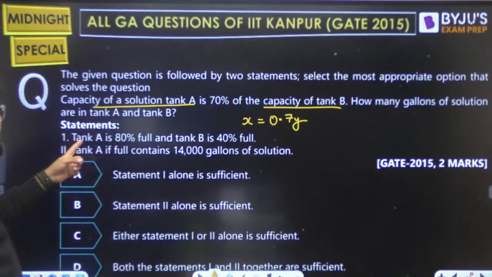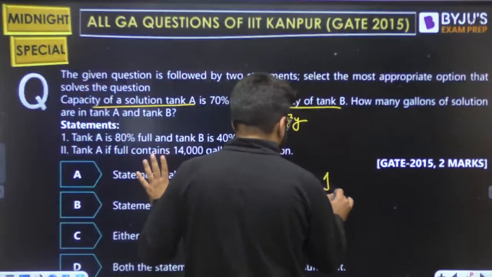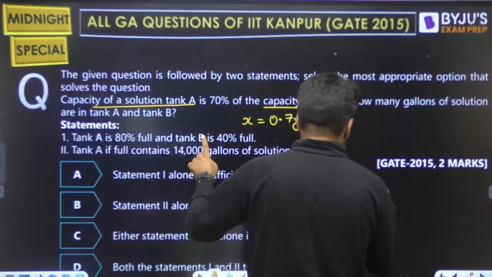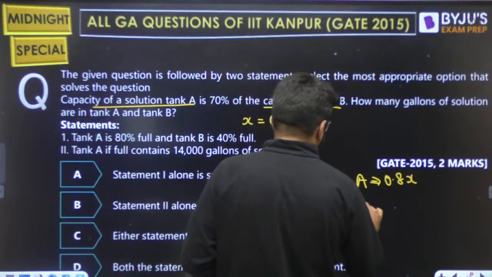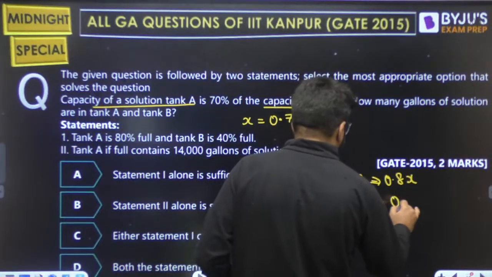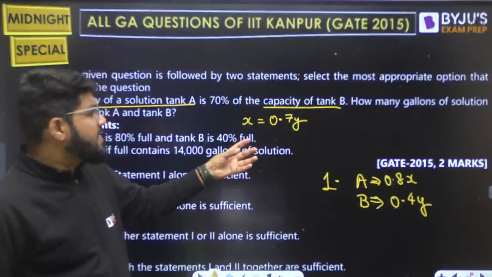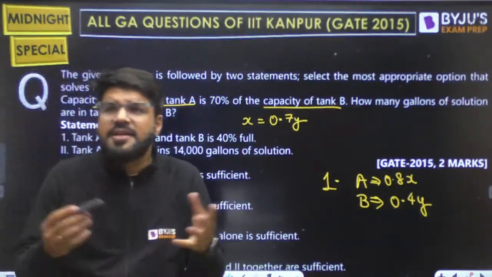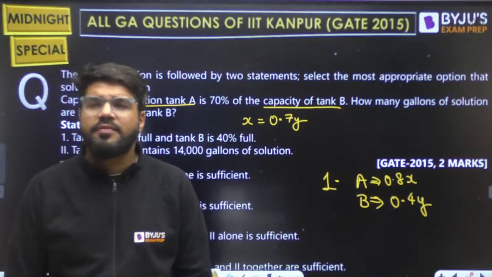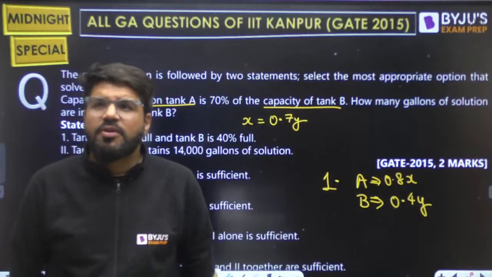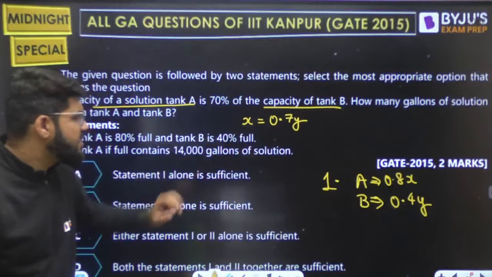Pay attention. Tank A is 80% full, tank B is 40% full. So if I go with statement number 1, tank A is currently filled up to the level of 0.8x. Tank B is 40% full, that is 0.4y. But with this information, can I say how many gallons of solution there are? It is in terms of x and y, and the total capacity is not given. So can I say what the current volume is? No, I can't say. So this is not sufficient to answer the question.